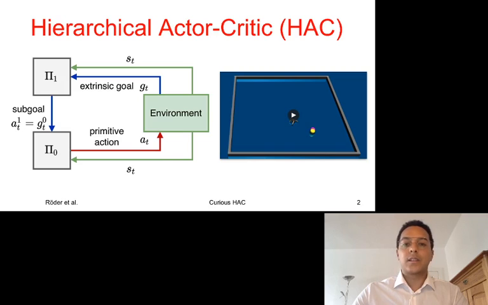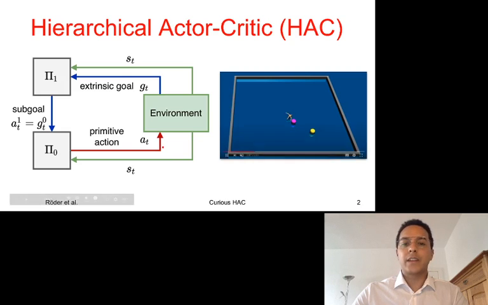Let us take a look at the example figure with two levels on the left. Level 1 is getting as input the current state st and the extrinsic goal gt to generate a subgoal action a1t, which serves as goal for level 0. Level 0 now has a fixed amount of attempts to reach this subgoal with its so-called primitive actions at. Level 0 returns if all attempts have been used up or the subgoal was achieved. This continues until level 1 runs out of attempts and a new episode starts.